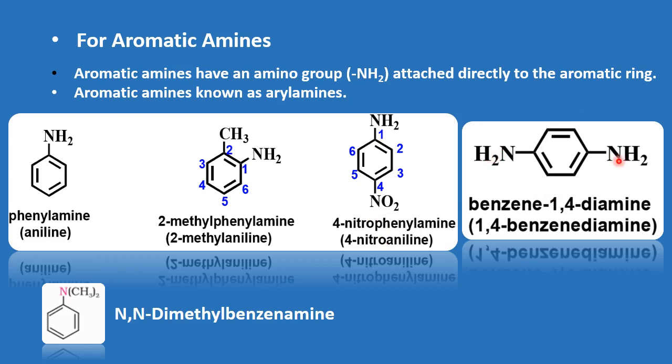Here we have two amino groups. So it is a benzene ring. Now on which positions? That is 1 and 4. So the name of this compound is benzene-1,4-diamine. Now if it is the case of tertiary aromatic amines, then N,N-dimethylbenzenamine or else N,N-dimethylaniline.